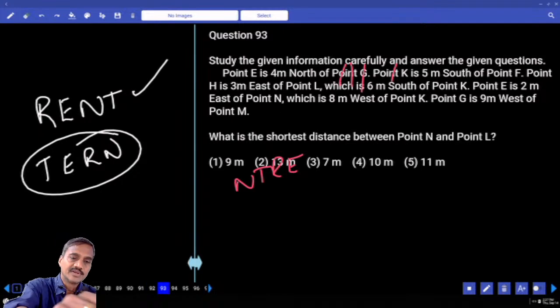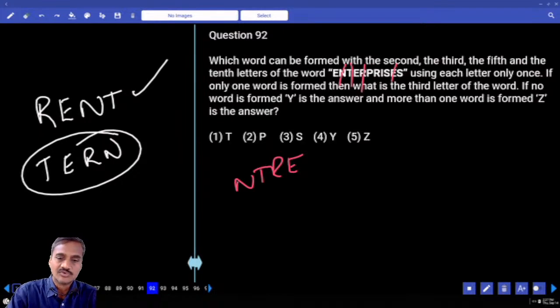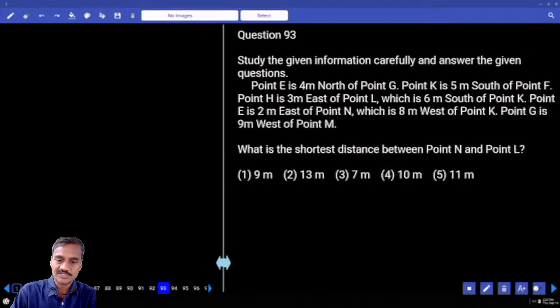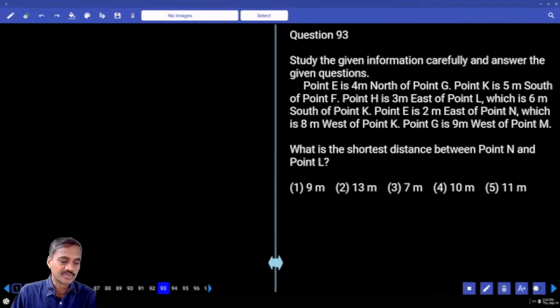92. Then 93, and this is the reason why we keep discussing that word formation should be the last priority. If you are not 100% sure, please do not attempt this one. Clear? Because no one knows whether there is another word or not. The next one, 93 onwards. Did you do 93? Definitely under the first priority.